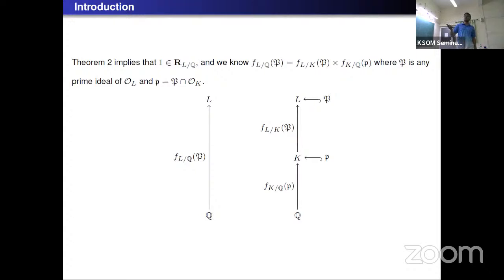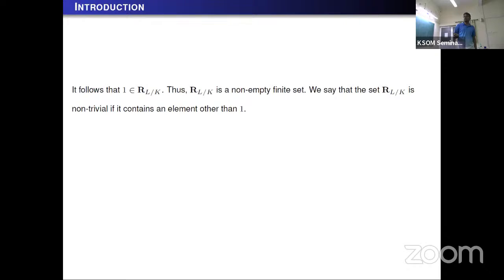This implies f_{L/K}(P) is equal to 1 for any prime ideal P of L. So from here we get that 1 is an element of R_{L/K}. It doesn't matter whether K is Q or not, R_{L/K} is always a non-empty set. So we say that the set R_{L/K} is non-trivial if it contains an element other than 1.